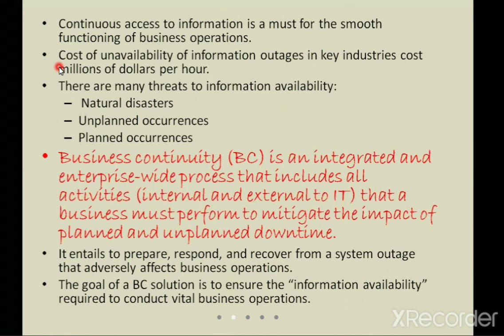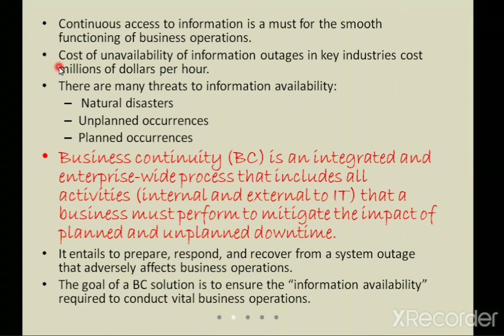That information has to be made available. If the information is not available, then the sales, the products the user is going to place, the company is going to lose.